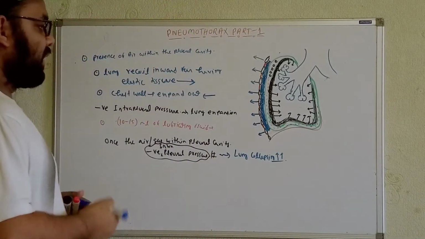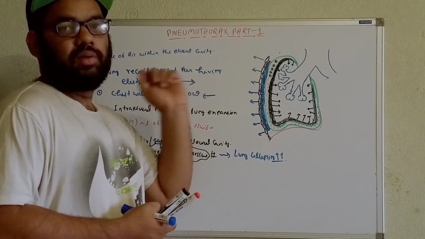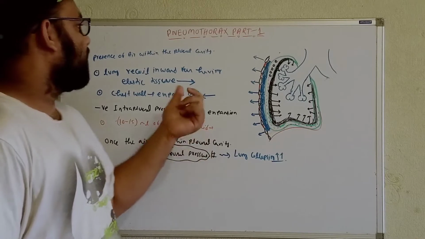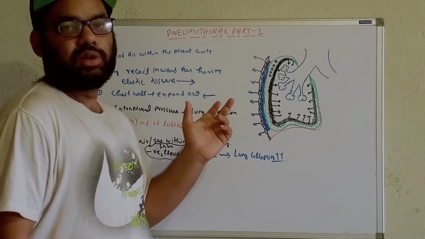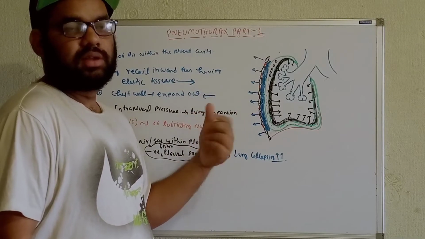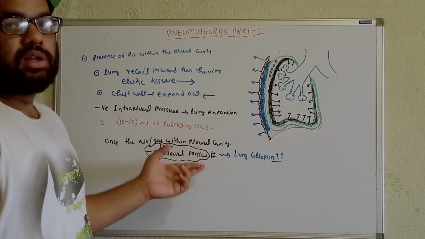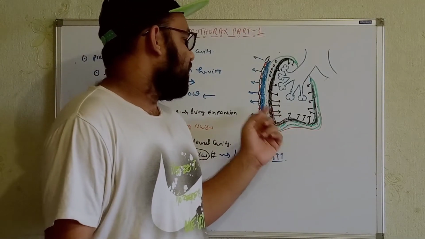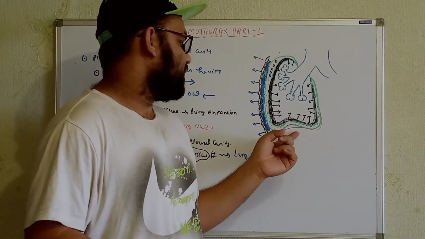Okay, now we'll talk about the different kinds of causes of pneumothorax. Before that, as far as the causes are concerned, we can classify pneumothorax into different types. First I'll talk about spontaneous pneumothorax, then I'll go to traumatic pneumothorax, then I'll talk about the other types. So first we'll go through spontaneous pneumothorax. Spontaneous means, in these cases, the pneumothorax happens spontaneously under normal physiological circumstances.